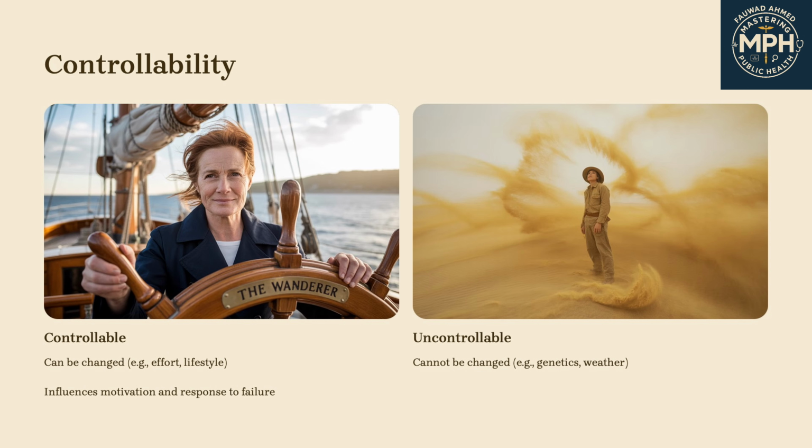Fifth is controllability. The third construct is controllability. This is about whether the person believes they can change the cause. Controllable causes are things like effort or motivation. Uncontrollable causes include chronic illness or a family history of disease. Controllability strongly affects motivation and stigma. If people feel they can control the cause, they are more likely to try again. But if they see it as out of their hands, they may feel helpless or even ashamed.